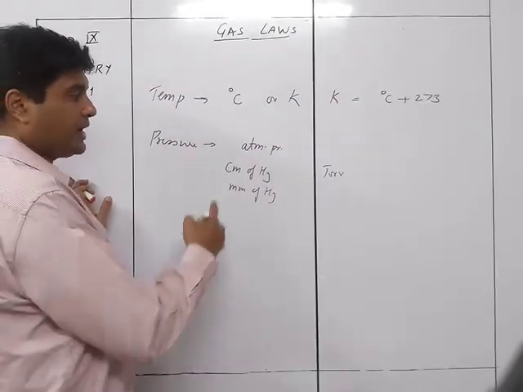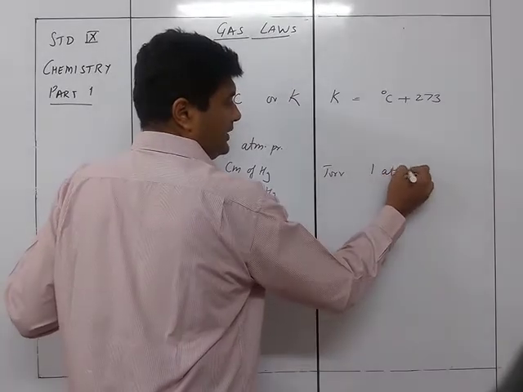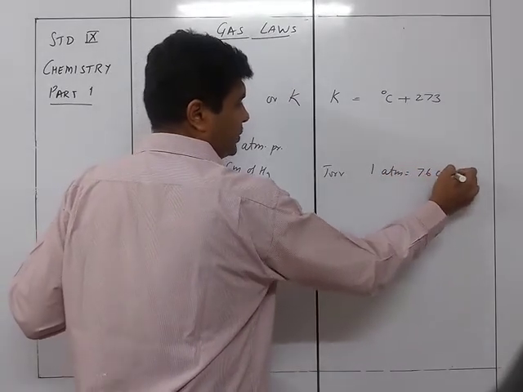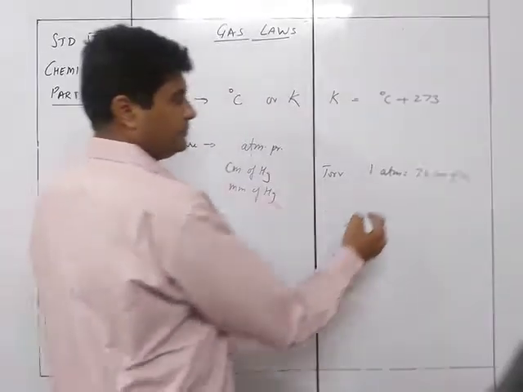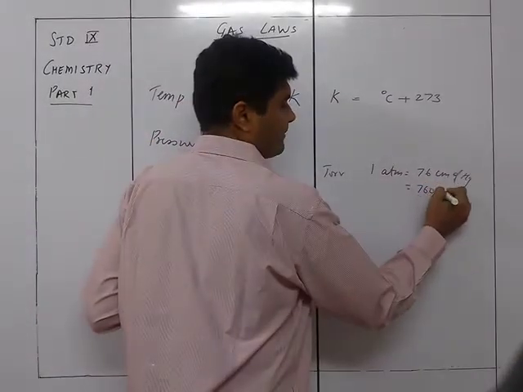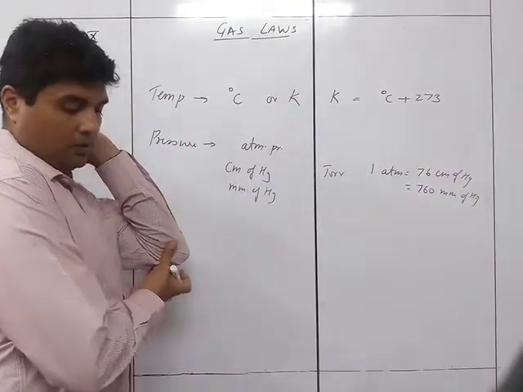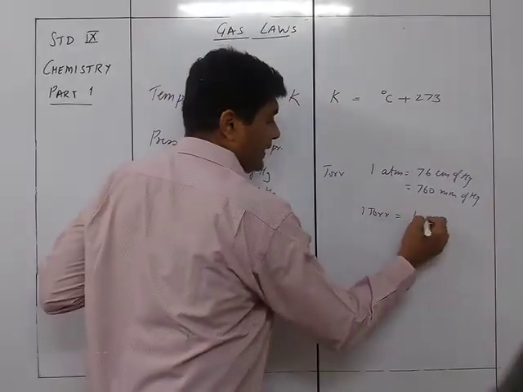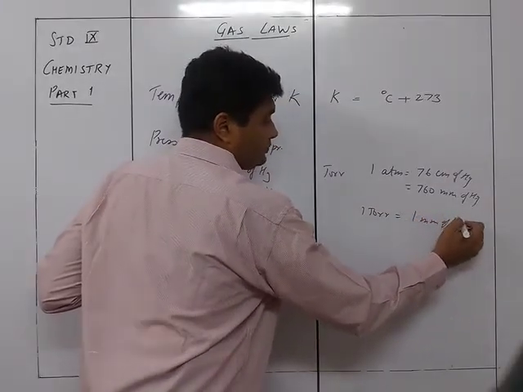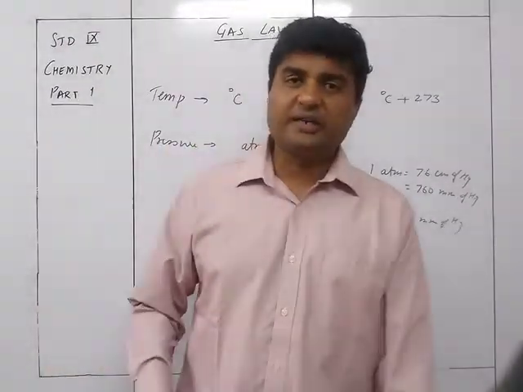And the conversion is 1 atmosphere is equal to 76 centimeter of Hg or 760 mm of Hg. And also 1 torr is equal to 1 mm of Hg. These are the conversion factors which you may require in the numericals which are there in gas laws.